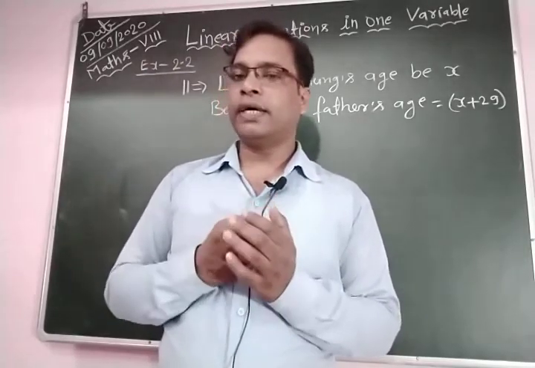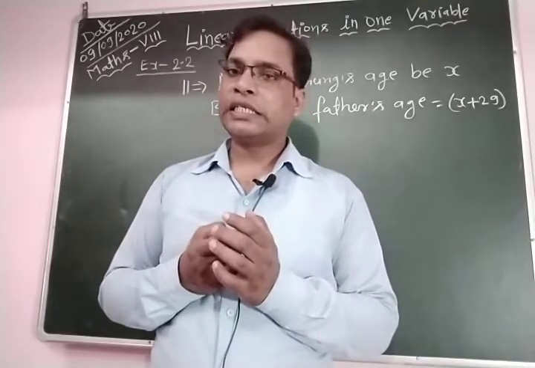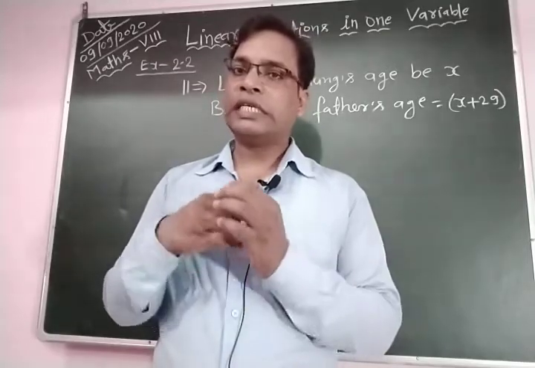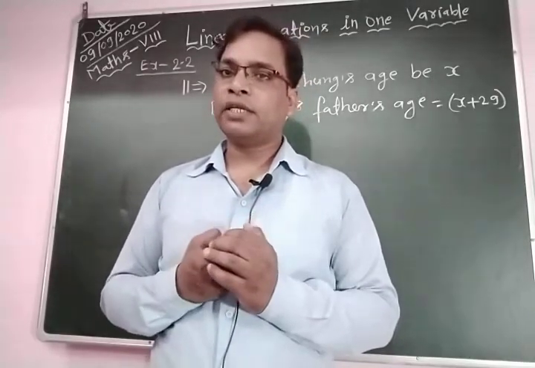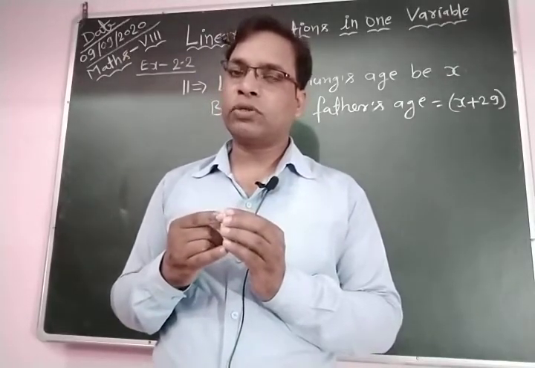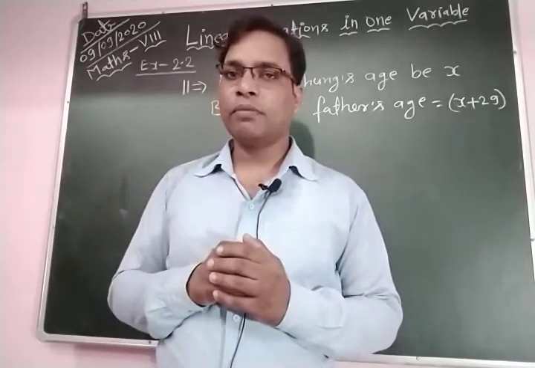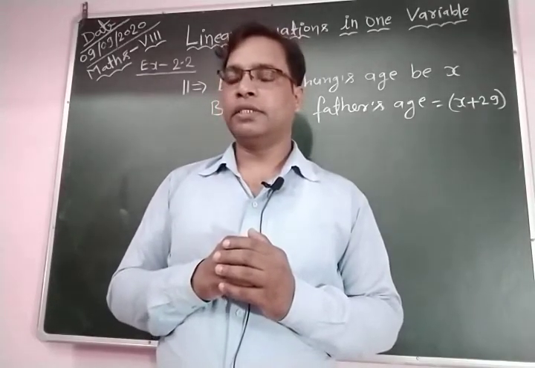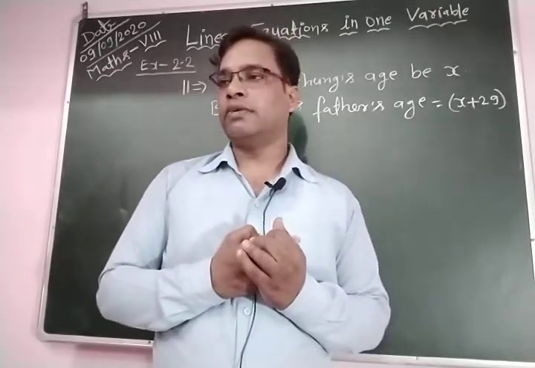Bao Ching's father is 26 years younger than Bao Ching's grandfather. So if you add 26 years to Bao Ching's father's age, you obtain Bao Ching's grandfather's age. Let's see how to find it.